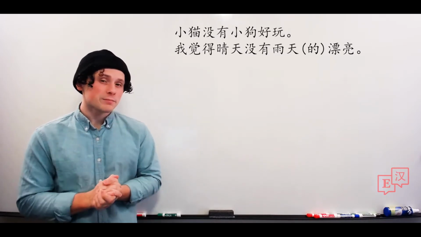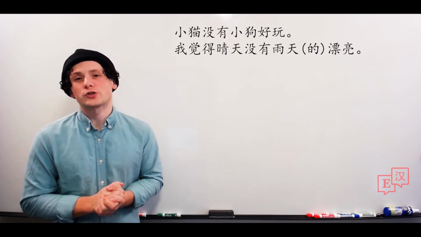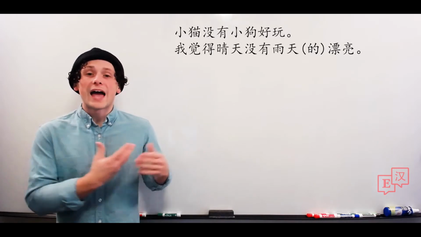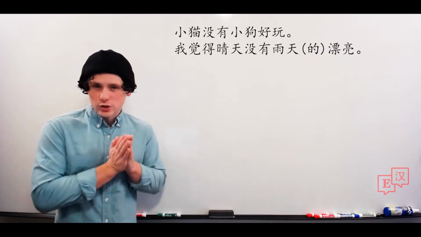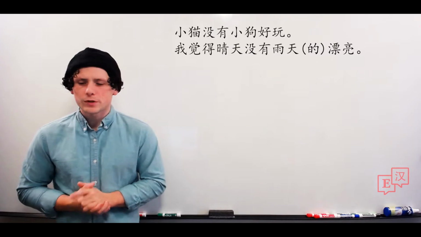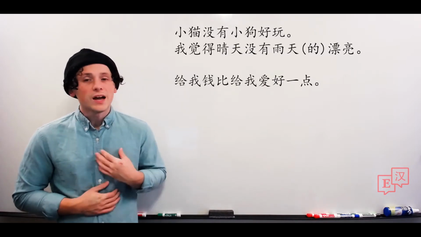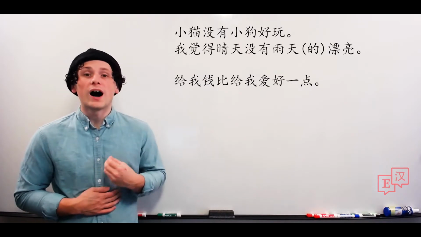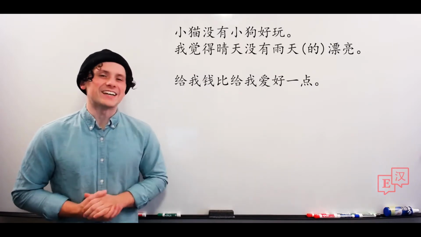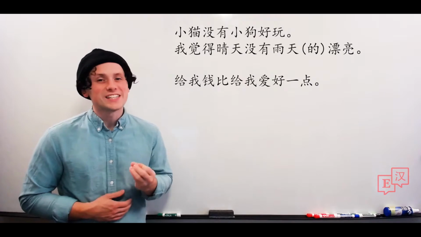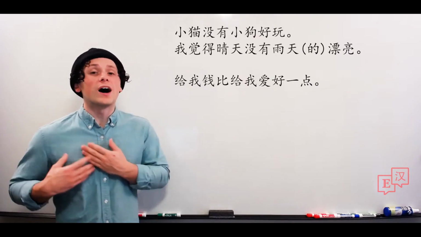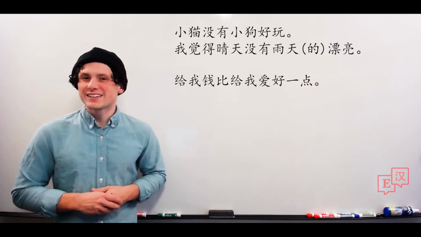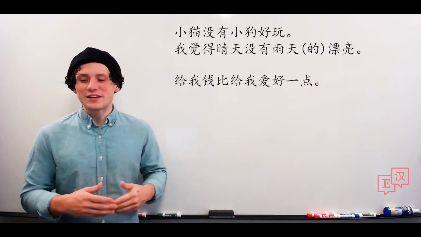It looks the same as the 没有 structure, in that you have an A, B, and then an adjective. But it's a direct comparison. So let's just look at some examples. First example, 给我钱比给我爱好一点。So giving me money is better than giving me love.